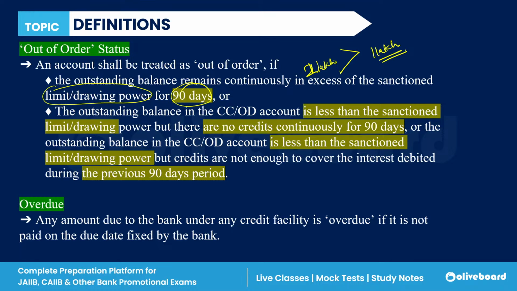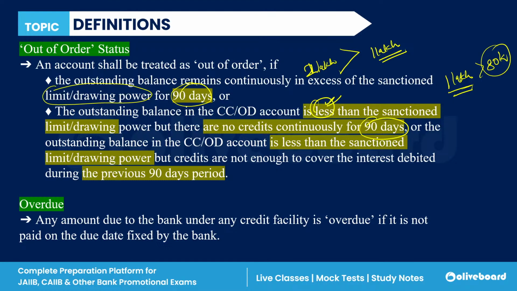Next, the outstanding balance is less than your sanction limit, but there are no credits continuously for a period of 90 days. For example, you have 1 lakh as your limit, but you have withdrawn only 80,000, and you haven't credited any money continuously for 90 days. Or even if you have credited something, it is not enough to cover the interest for the 90 days, then it is known as out of order status.